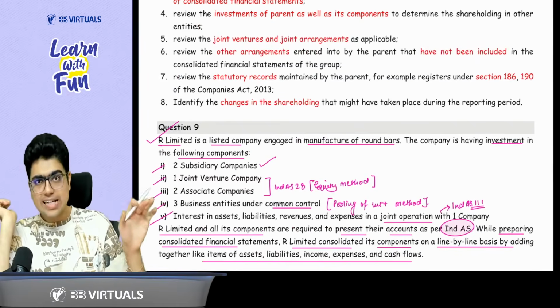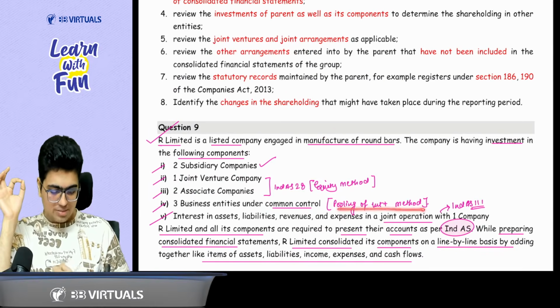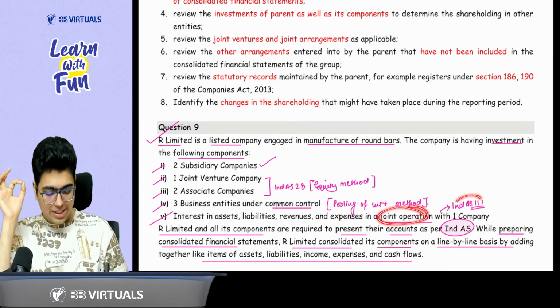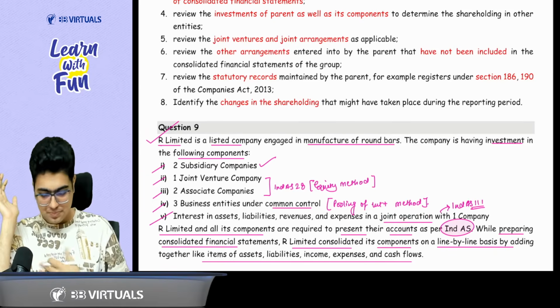So for joint venture and associate, as per the Ind AS, it should have been equity method. For common control, it should have been pooling of interest method. For joint operation, Ind AS 111 should have been applied. So this is what you need to write in your answer.